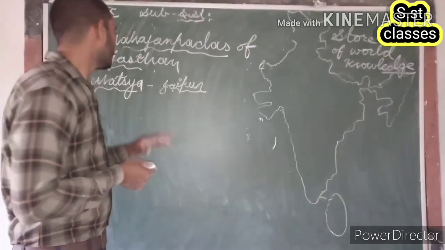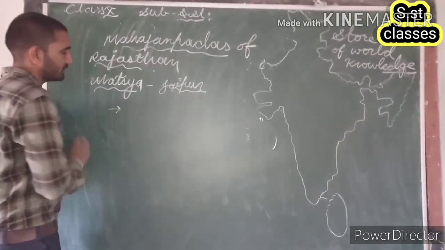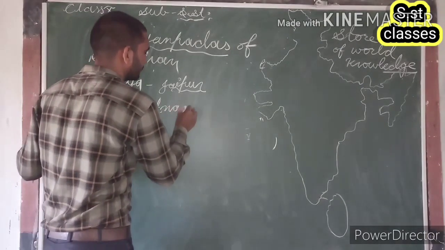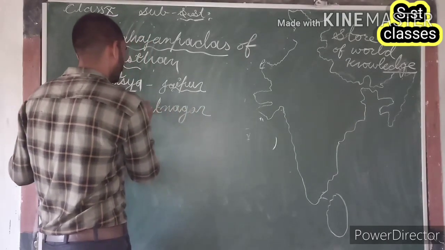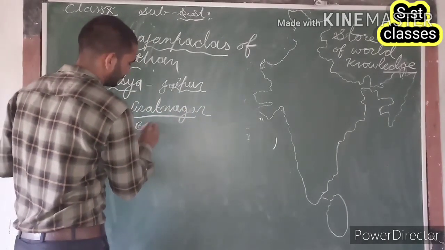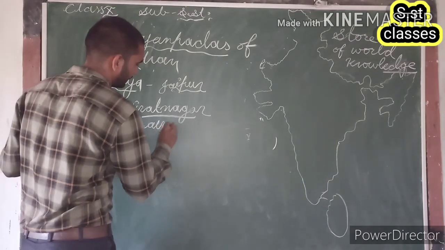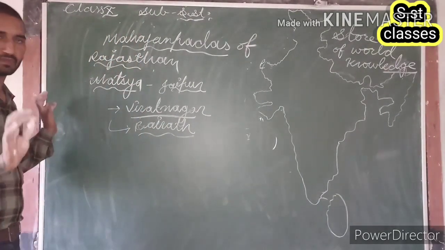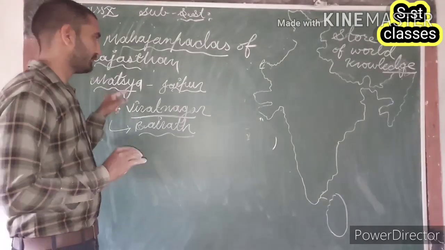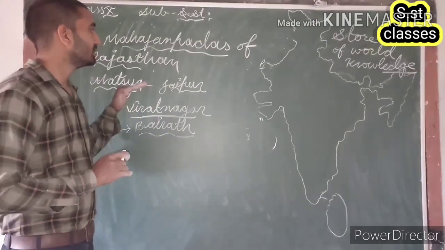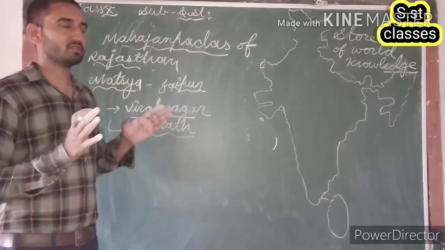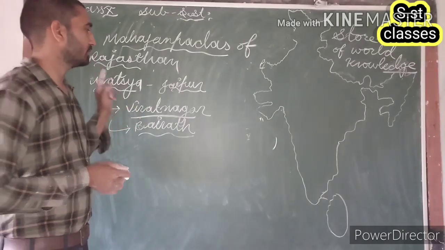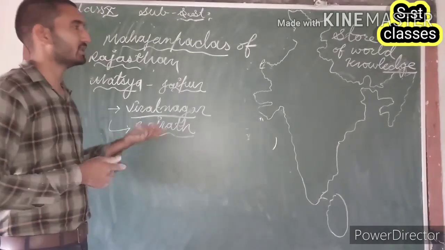Is that clear, guys? The capital of this Matsya Mahajanpad was Viratnagar, which is at present called Bairat. So the Jaipur district and its nearby region were included in the Matsya Mahajanpad, and its capital was Viratnagar, which is at present called Bairat.